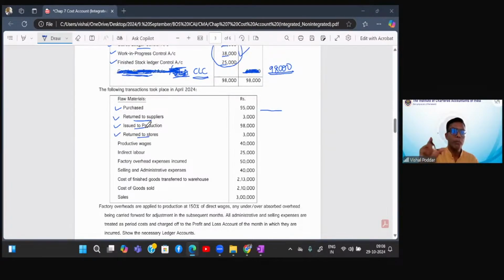It will go to WIP. If it would have been material used for repairs, maintenance, it would have gone to POC, which represents indirect material, that is overheads. Material issued to production is always direct material. It will only go to WIP. And this is material returned to stores, returned from where? Returned from the same production person. So both are opposite entries. This is giving material to production person. This is getting the material back from production person.